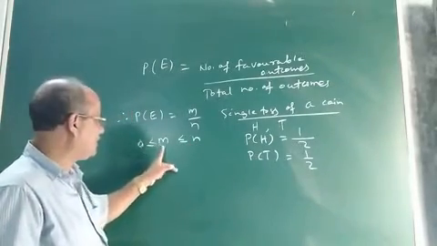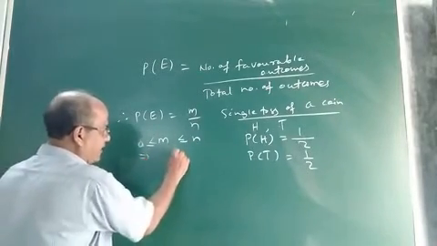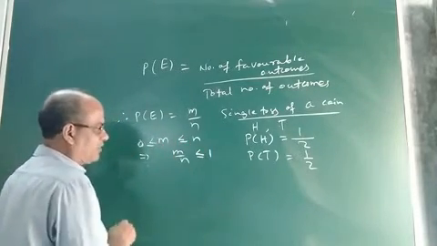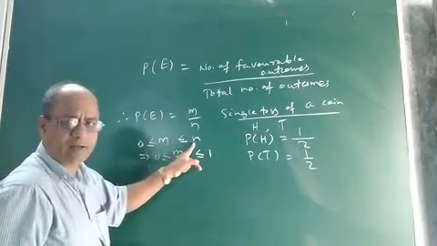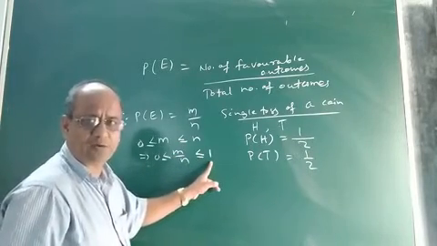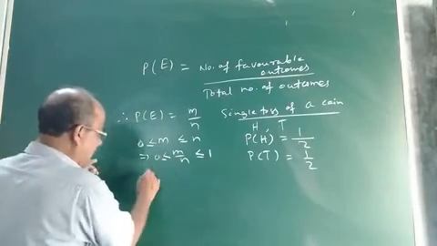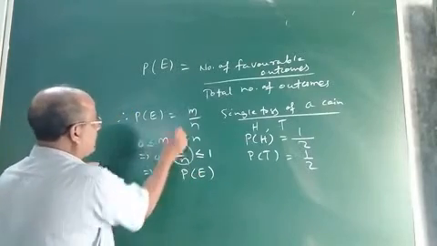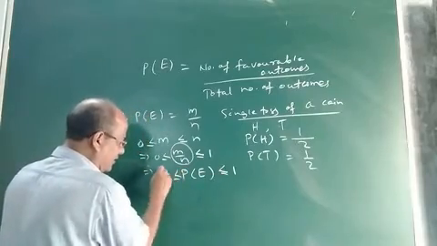So if M is less than or equal to N and greater than or equal to 0, then what will happen to the ratio M by N? M by N will definitely be less than or equal to 1 and greater than or equal to 0. When N comes to this side, here it will be 1. So the ratio M by N is less than or equal to 1 and always greater than or equal to 0. So that means the probability of an event, in place of M by N we write P of E. So P of E is always less than or equal to 1 and greater than or equal to 0.